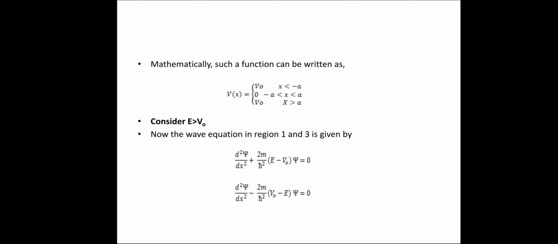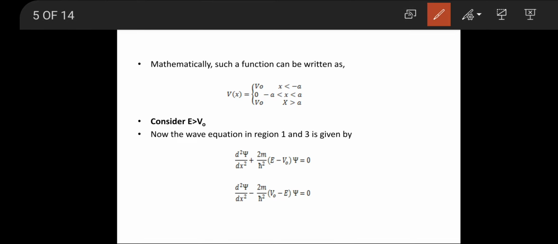These two cases can be mathematically represented as V of x is equal to V0 for x less than minus a, 0 for minus a less than x less than a, and V0 for x greater than a. So now we are considering the first case, E less than V0.